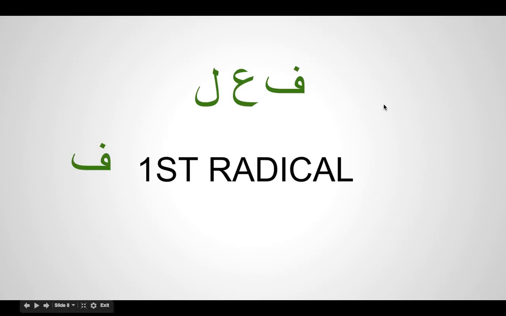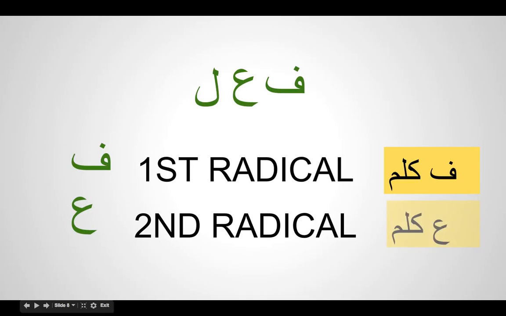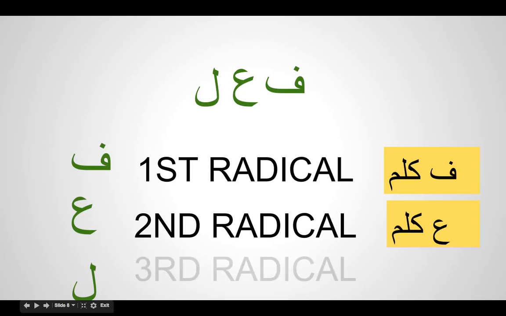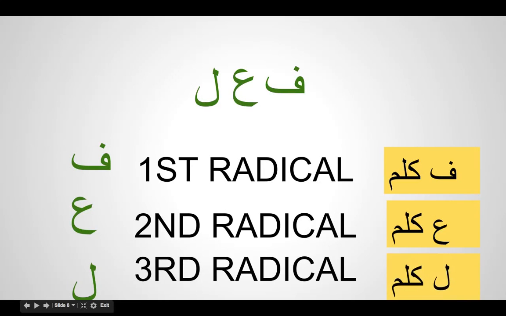The scholars in Arabic have given a name for those three letters. It's called fa'ala. If you take any verb, the fa is called the first radical, or in Arabic, fa kalima. Ain is called the second radical, ain kalima. And of course you can ask, what is lam? It is the third radical and it is called lam kalima.